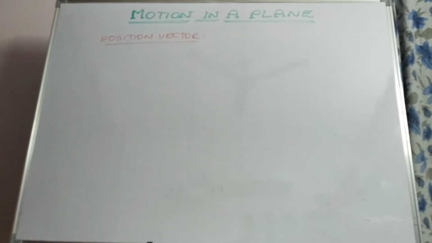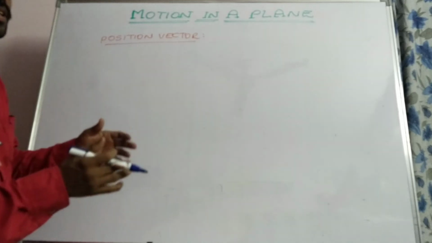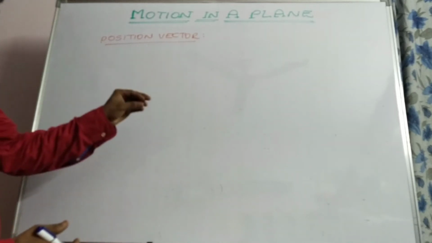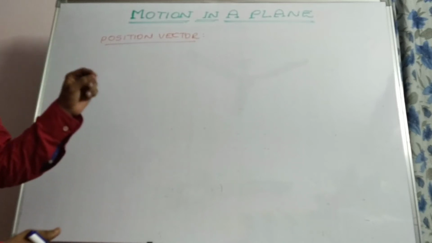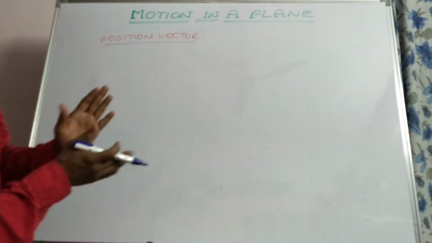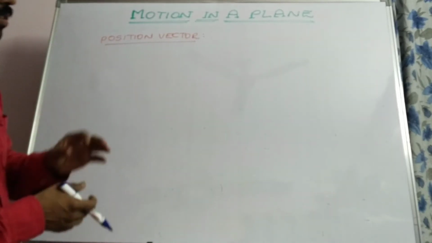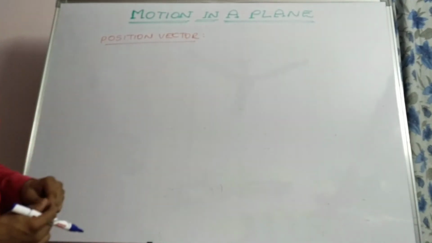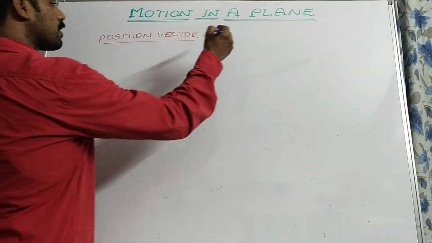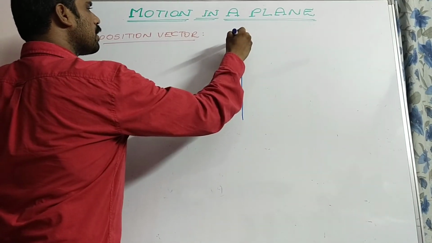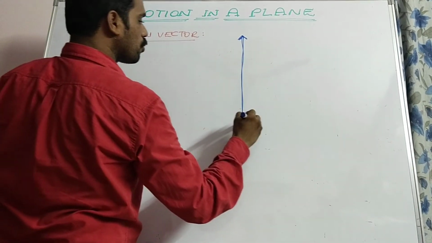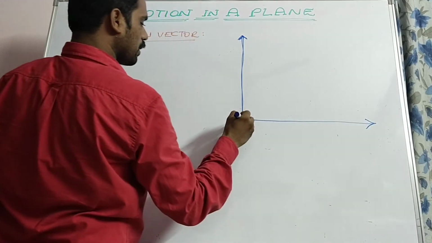Now the third vector, which is the position vector. Position vector can be defined as the vector which is used to represent the position of a particle within the coordinate system with respect to a point. Or else, the position vector is the vector that can describe the direction or the motion of the particle in the given plane.